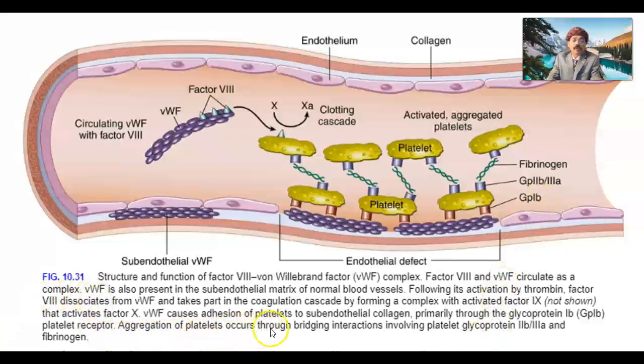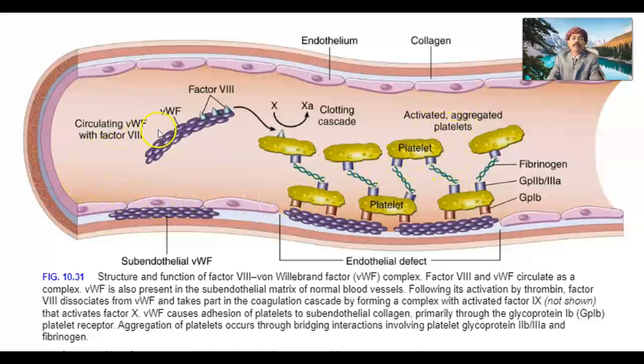Aggregation of platelets occurs through bridging interaction involving the platelet glycoprotein 2b3a. This is the platelet, and this is the fibrinogen, with activated aggregated platelets here.